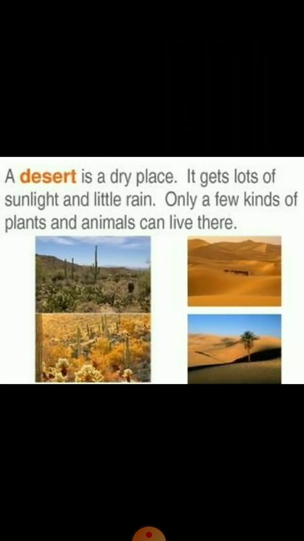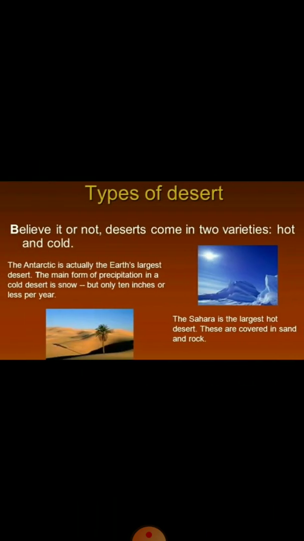A desert is a dry place. It receives a lot of sunlight and little rainfall. Only few kinds of plants and animals can live there. There are two types of deserts, hot and cold deserts.